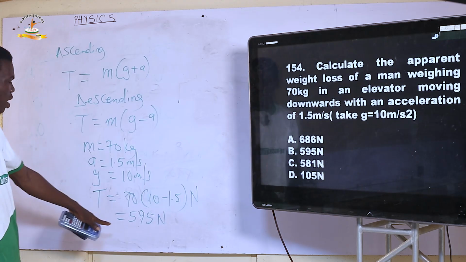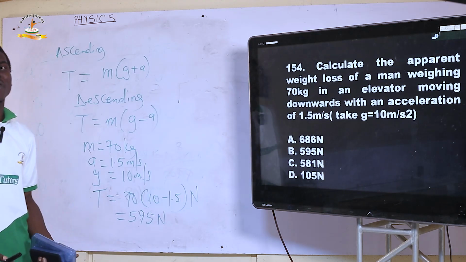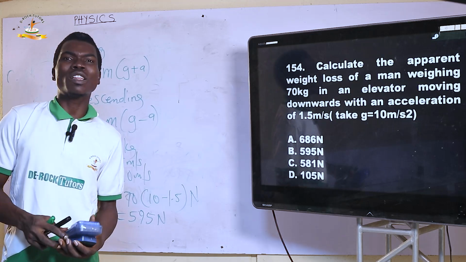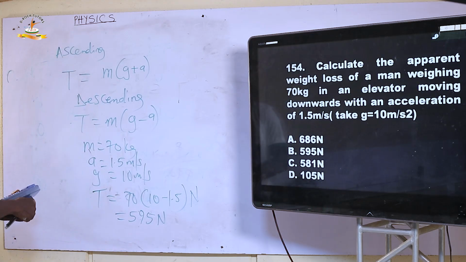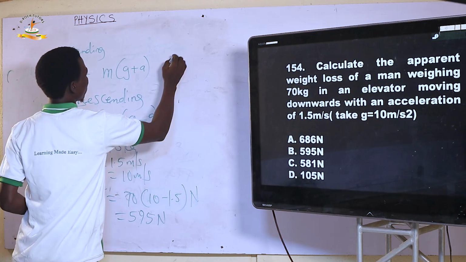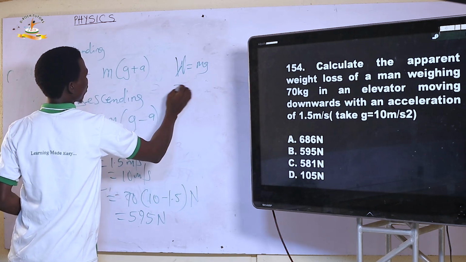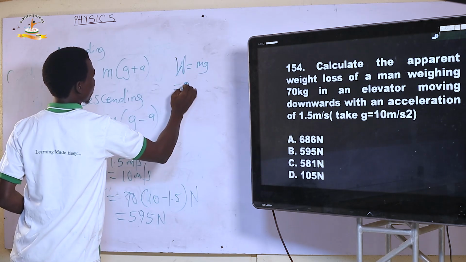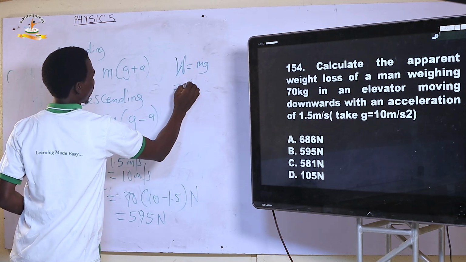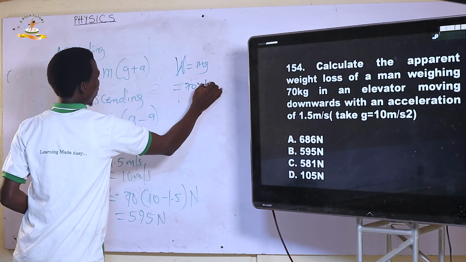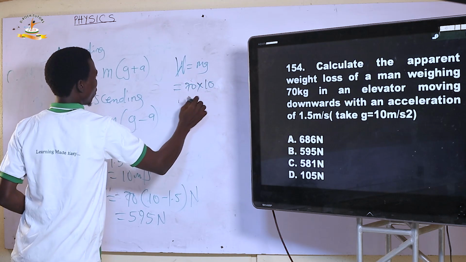However, he only finds that he is weighing 595 Newton. So the weight loss will be 700 minus 595. The weight of the man is mg, which is 70 multiplied by 10.